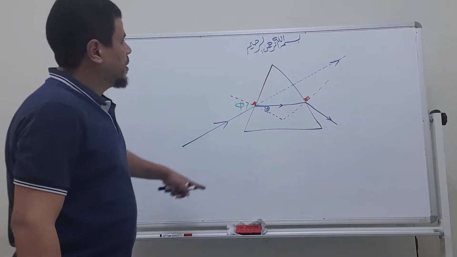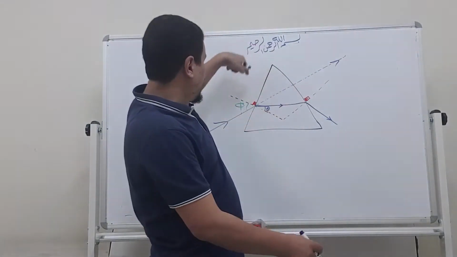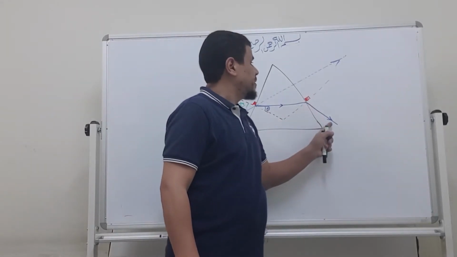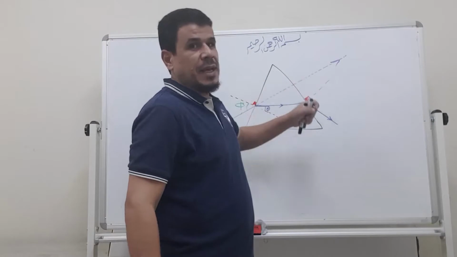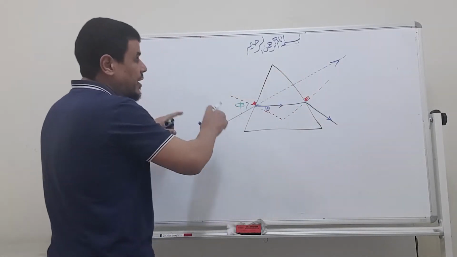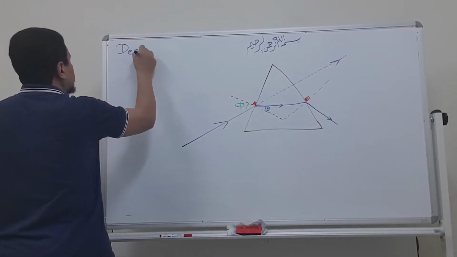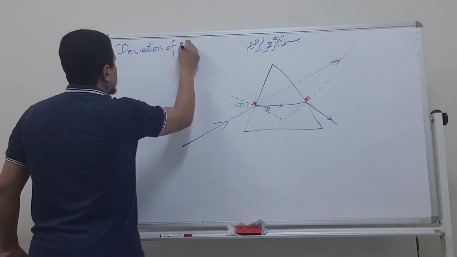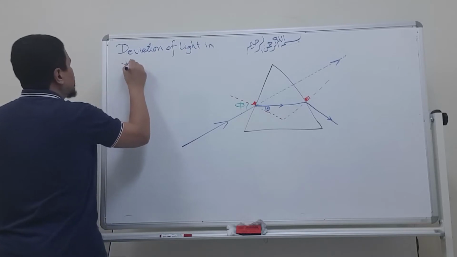Look, teacher, instead of traveling like this, because we put here a triangular prism, it deviates from its original path. So this part is called the deviation of light in the triangular prism.